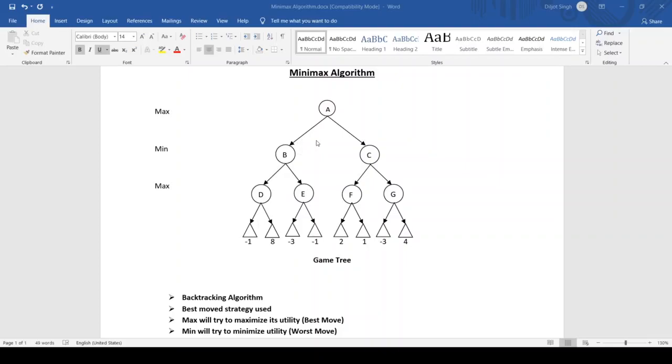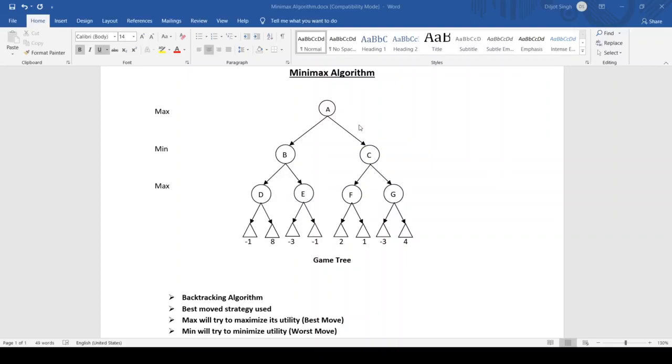There is one important question which is often asked: why should we not use BFS in game playing? That is, why is breadth first search not used in game playing? The answer is very simple. If I'm playing at A, I have two choices. Either I can go to B or I can go to C. So obviously I have only one move.